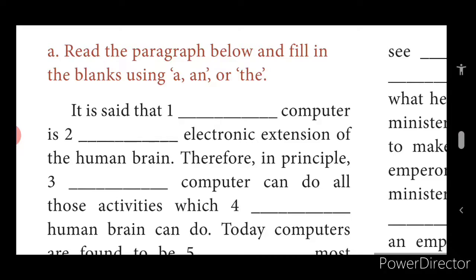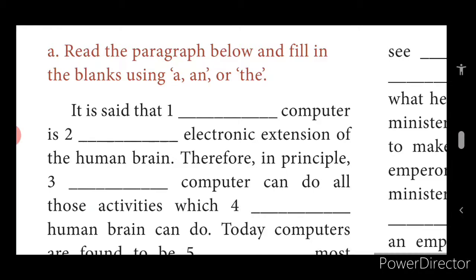Now read the paragraph and fill in the blank using a, an or the. What are these all known as? These are known as articles. Now first let us fill up the blanks with the right articles. It is said that a computer, a computer is an electronic extension of the human brain. So what should come in the second blank? An electronic extension of the human brain.